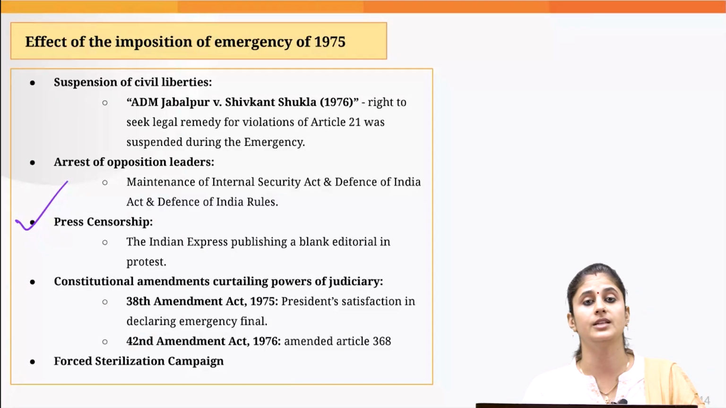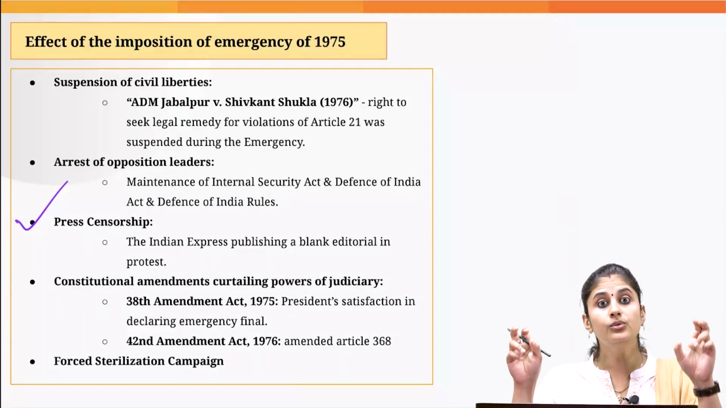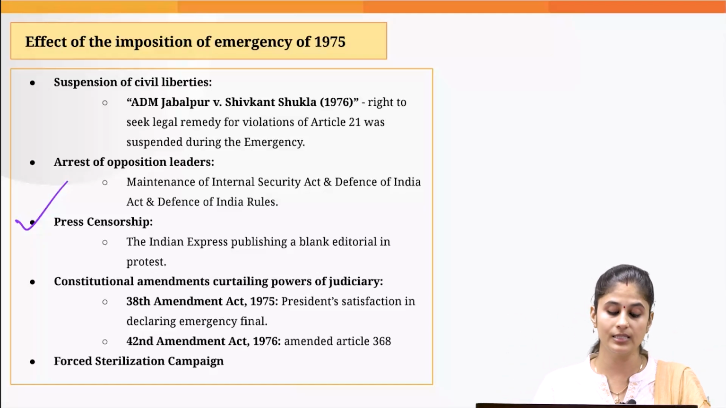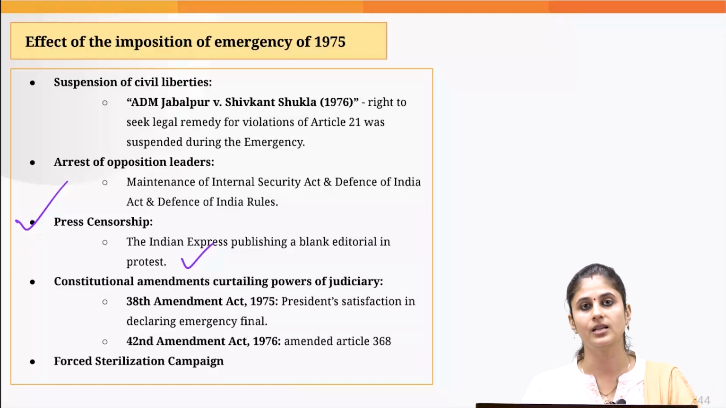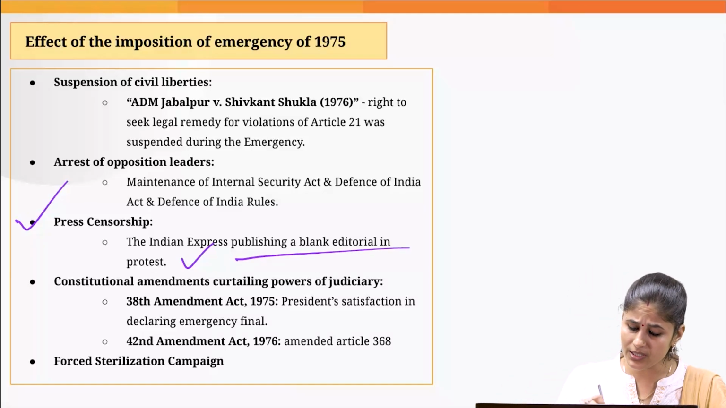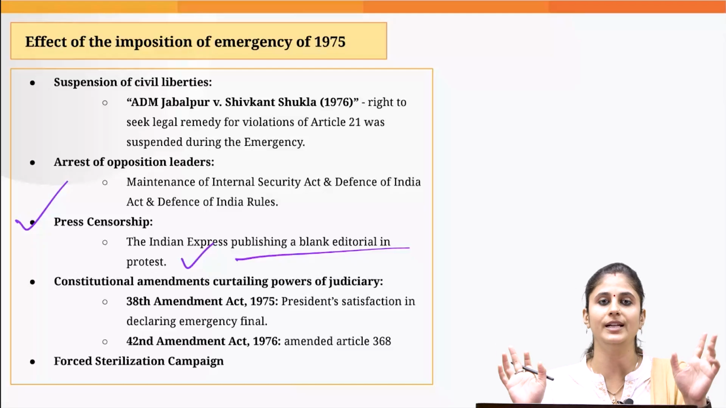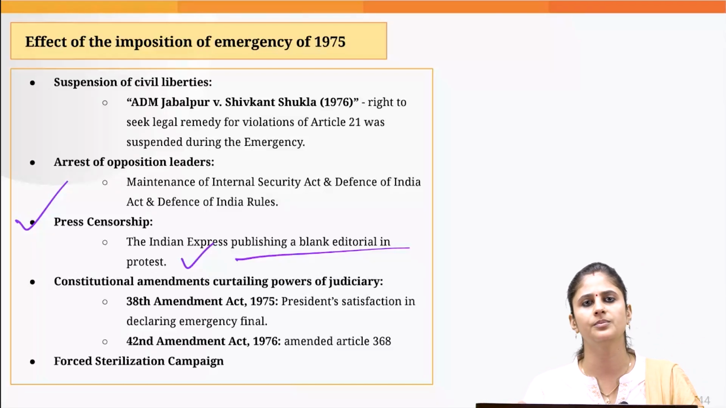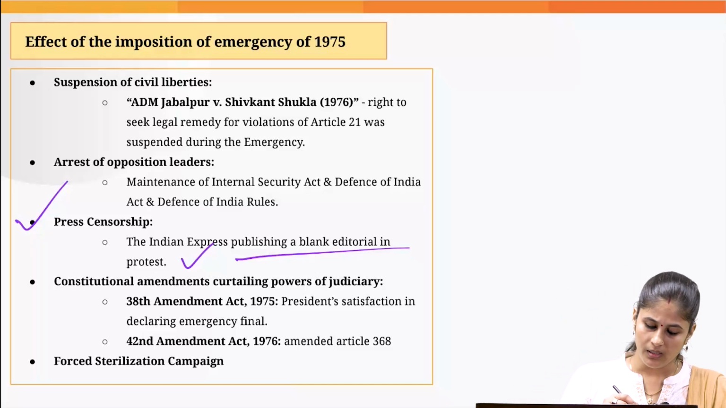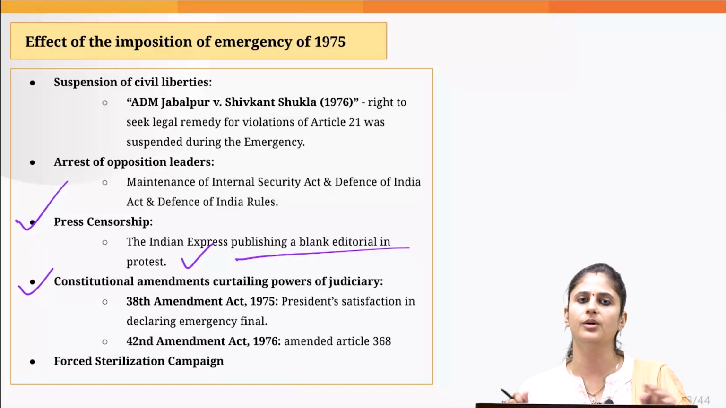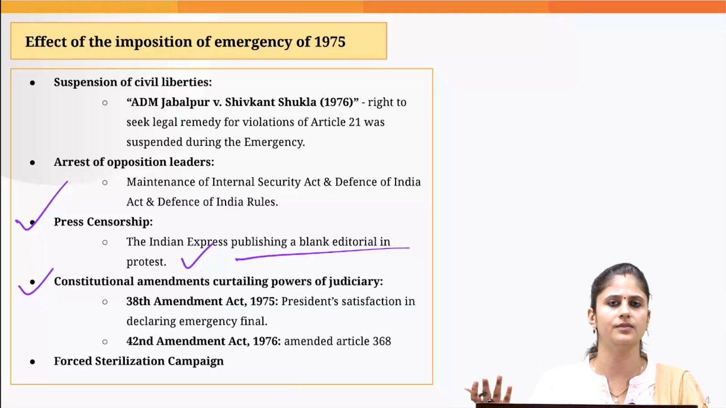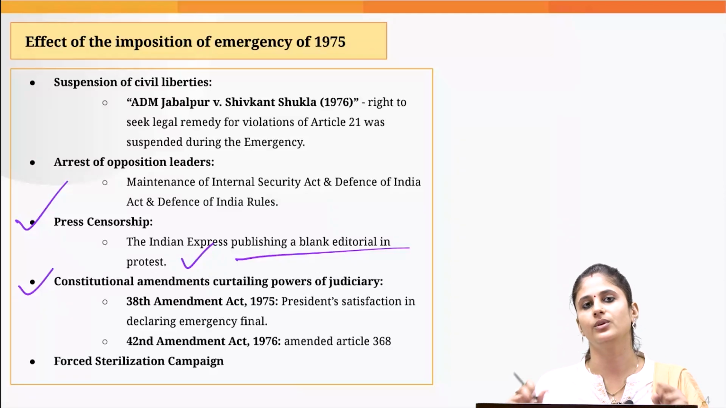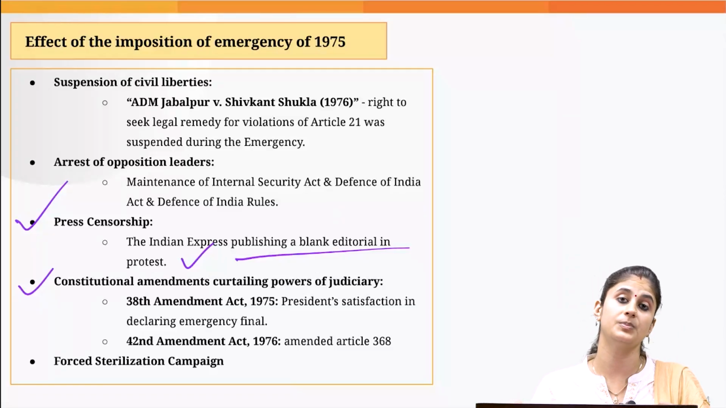Then there was censorship of the press also. So the government used to monitor what all information the press is releasing. That is the reason newspapers like Indian Express published a blank editorial and stated that sorry, it is blank, to basically raise their concerns with regard to this press censorship which was going on. So there was severe curtailment of freedom of press also, and ultimately it was a severe curtailment of the right to dissent as well, which is also a right that you enjoy under the right to freedom of speech and expression.